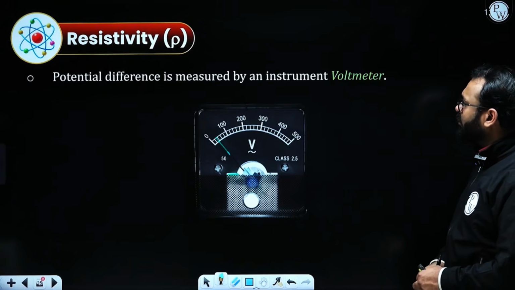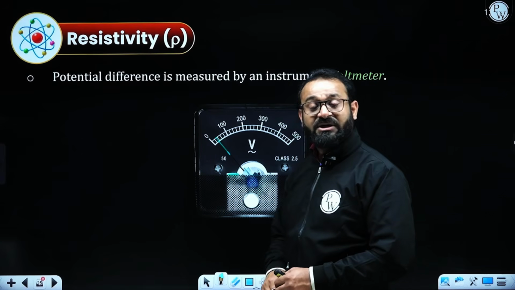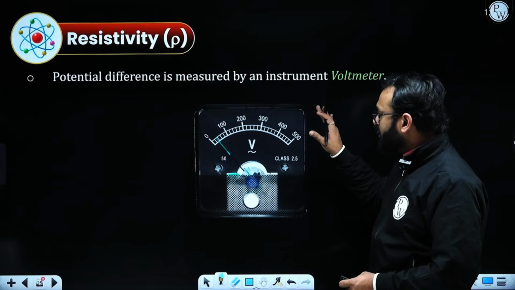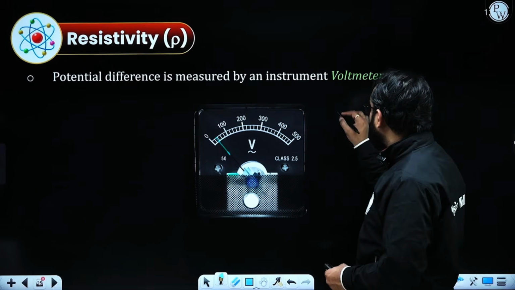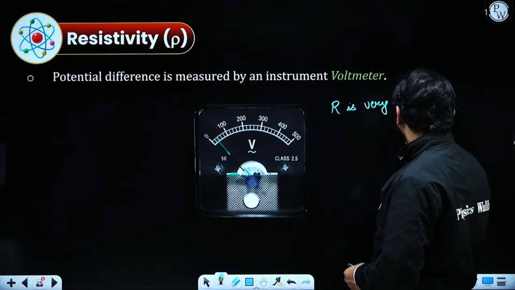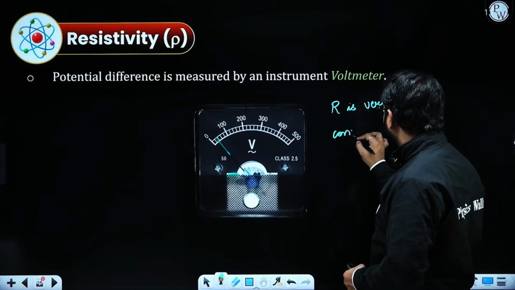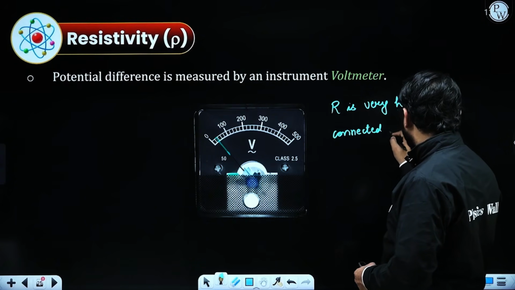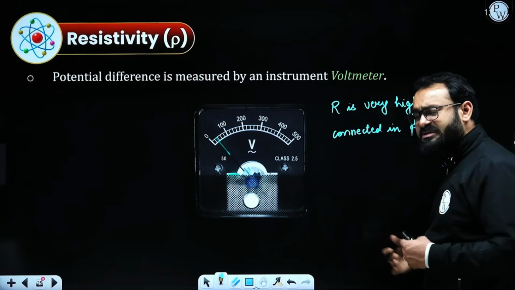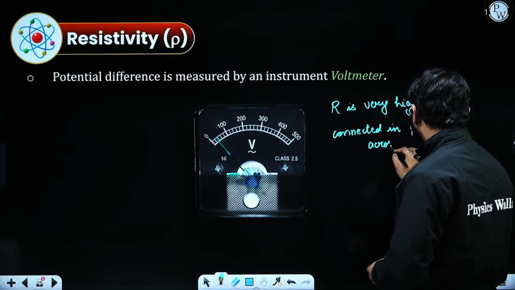Moving ahead, if we need to calculate the value of potential difference, we are provided with an instrument called a voltmeter. Generally, the value of resistance in a voltmeter is very high, and it is connected in parallel across the resistance. I will discuss series and parallel combinations later on.